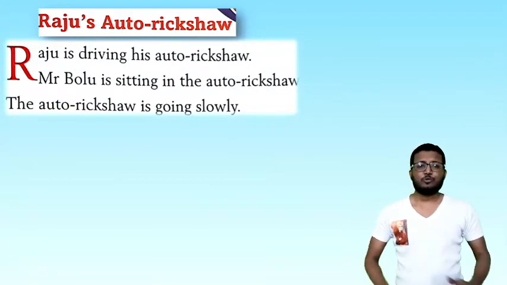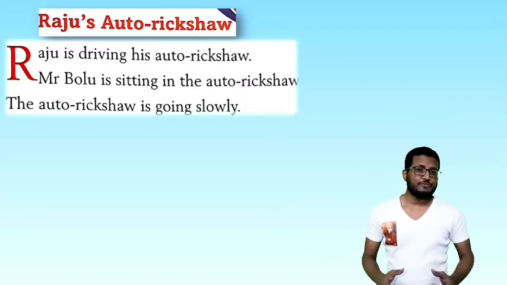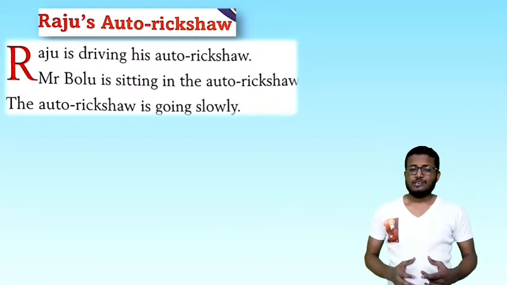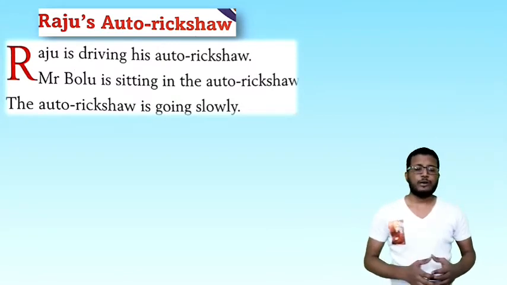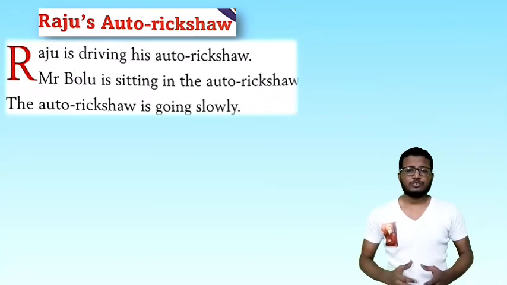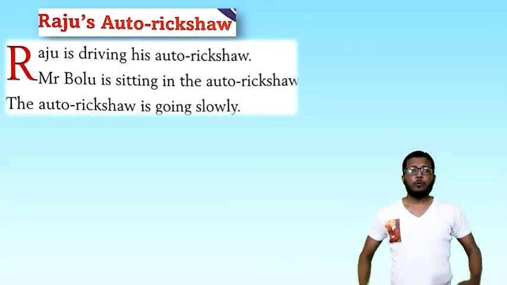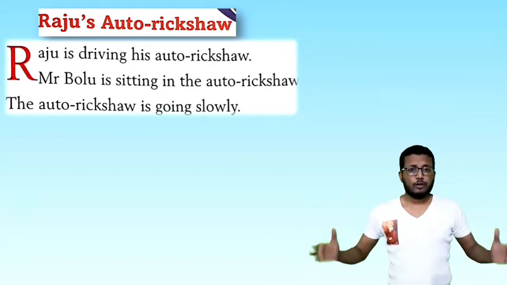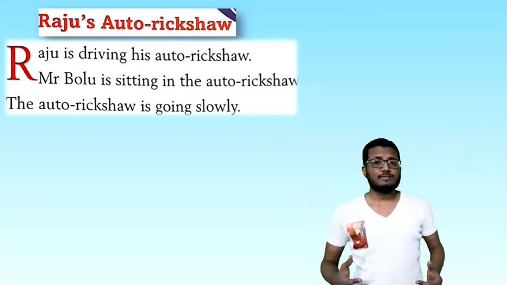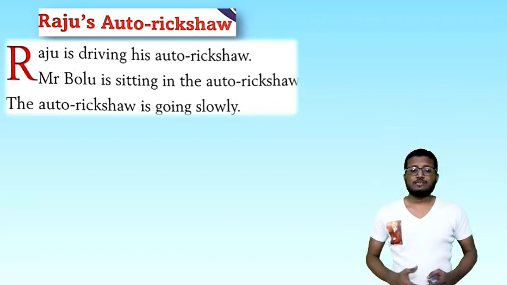So first the question is, what is Raju driving? An auto? A cycle? No, Raju is driving an auto rickshaw. And not only that, Raju is not alone. Inside that auto rickshaw someone is sitting, and his name is Mr. Balu. So the question may come, who was sitting inside the auto? Answer, Mr. Balu. Or, where was Mr. Balu sitting? Answer, inside the auto. Next line, Mr. Balu is sitting in the auto rickshaw.